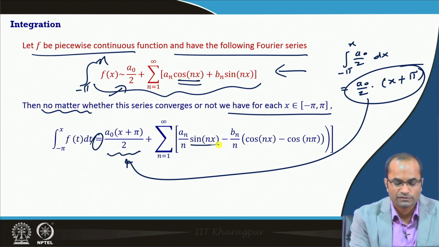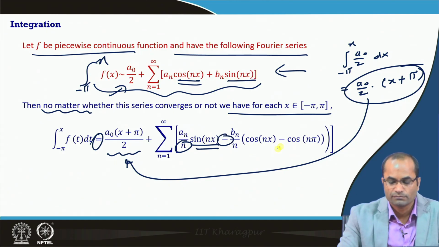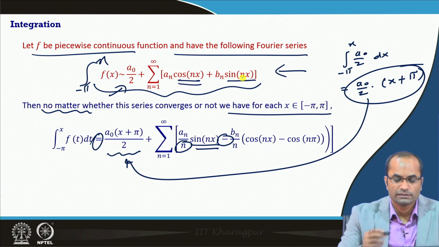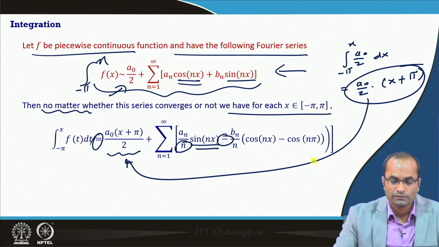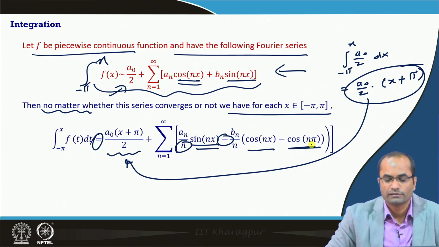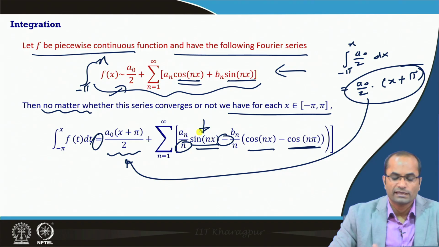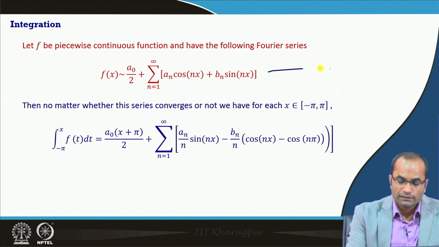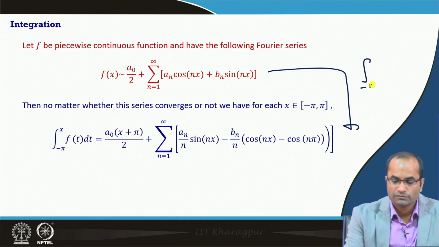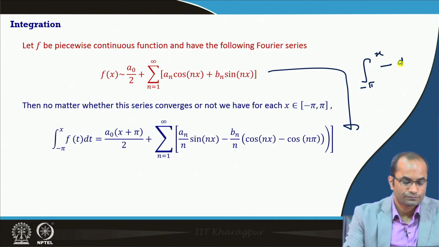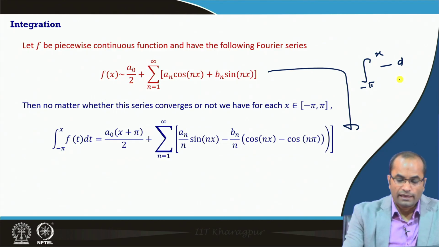When we integrate cos n x, we will have sin n x with this n there, and sin n x will be integrated to give a minus sign and cos n x, with the limits minus pi to x. So there will be an additional factor of cos n pi, because that factor did not appear for the sine term. The sin n pi is 0, but we have the cos n pi in the second term. So this is exactly the series coming when we integrate both sides from minus pi to x.